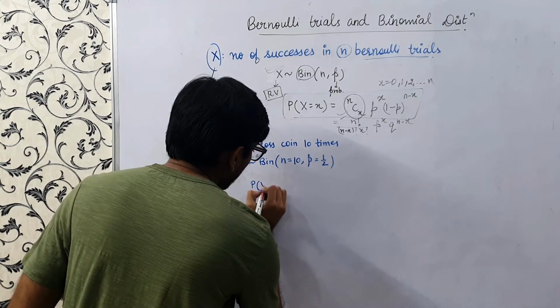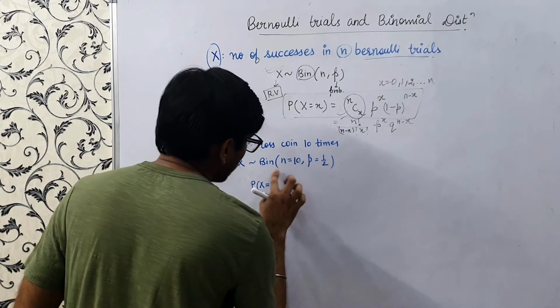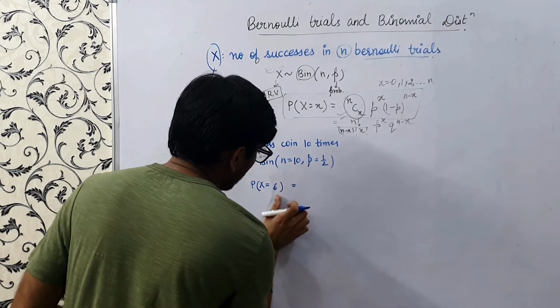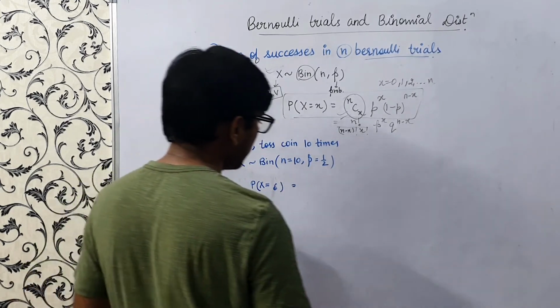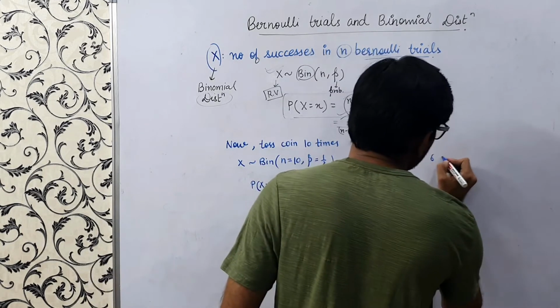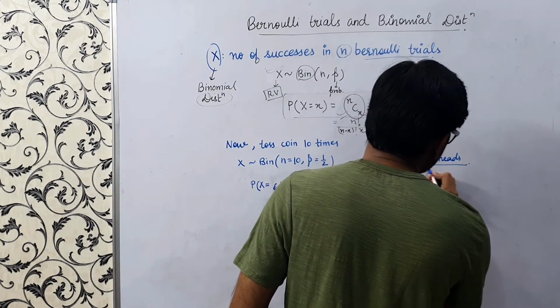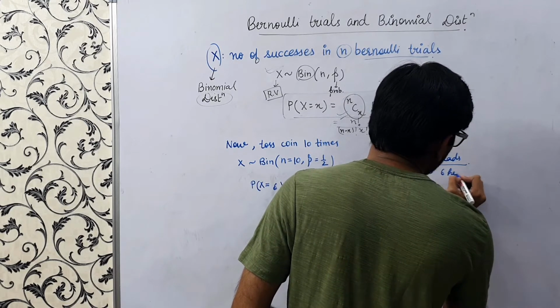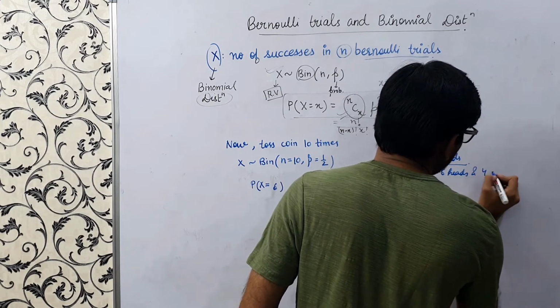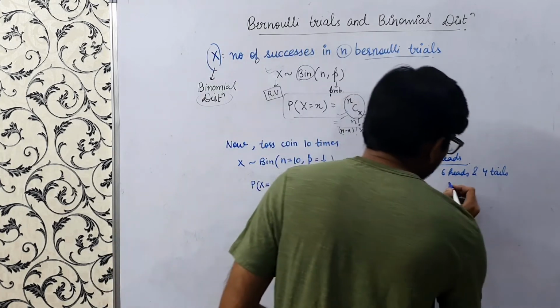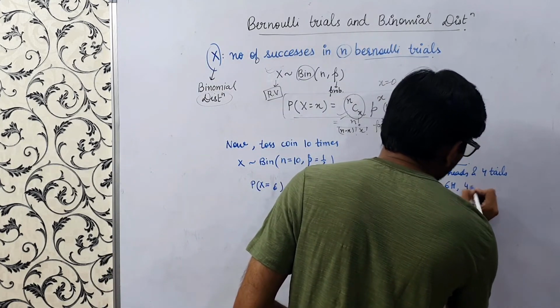Suppose we want to calculate the probability x equals 6. This means 6 heads, which implies 6 heads and 4 tails, because there are only 2 outcomes. So we have 6h and 4t.